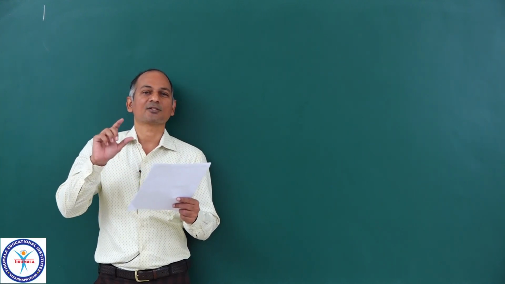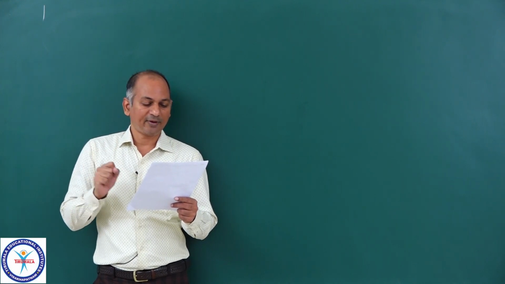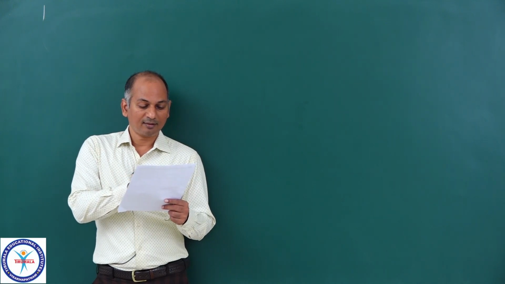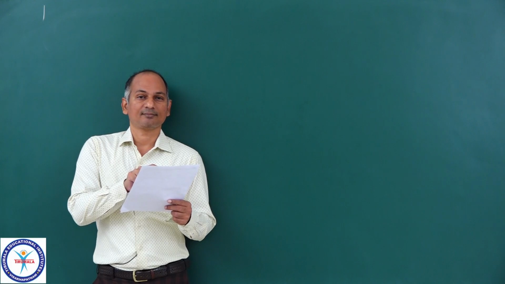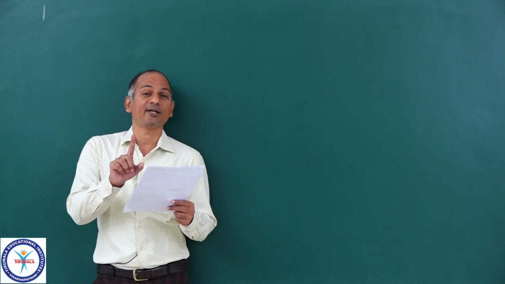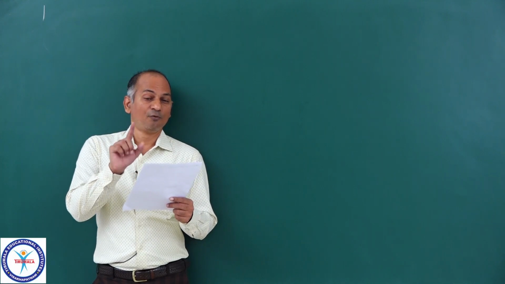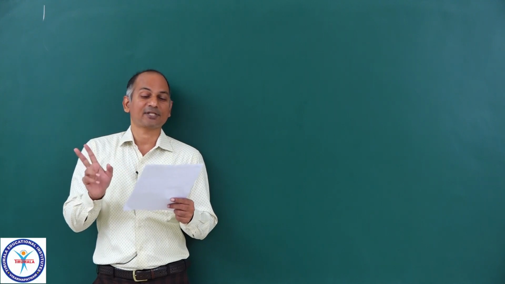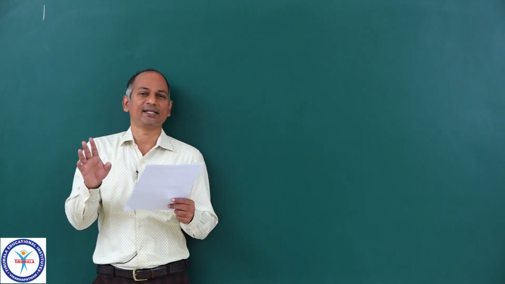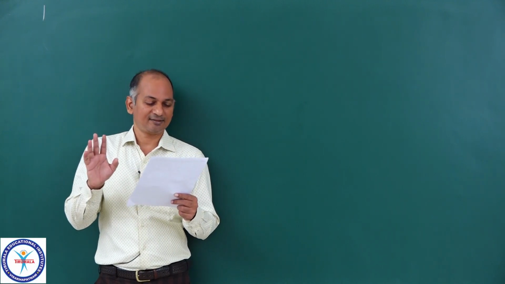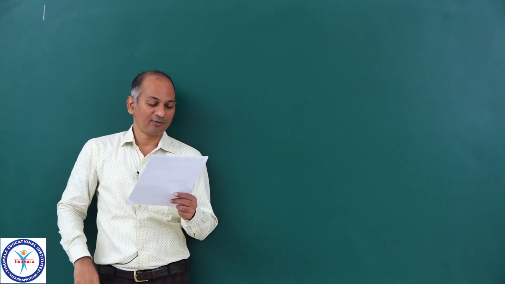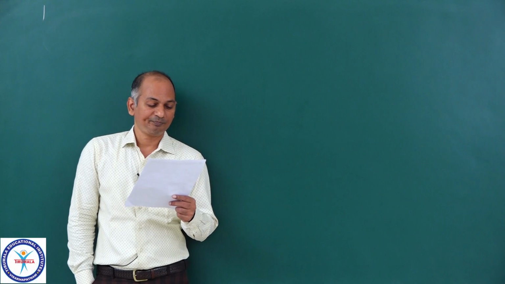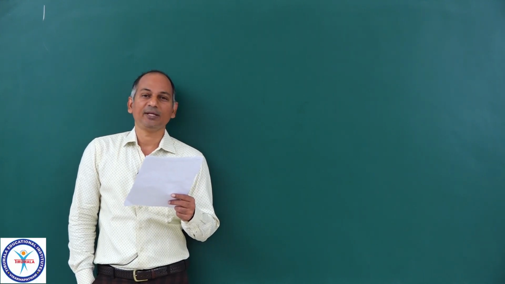So when you connect the flask to such a vacuum pump, the final pressure is found to be 0.1 Pascal. Initially 101.325 kilopascal, 1,01,325 Pascal initially, and final pressure is 0.1 Pascal. So enormously decreased. Pressure is enormously decreased. Then he is asking two questions actually. What is the volume of the gas which is left behind? And what amount of oxygen will be left behind?